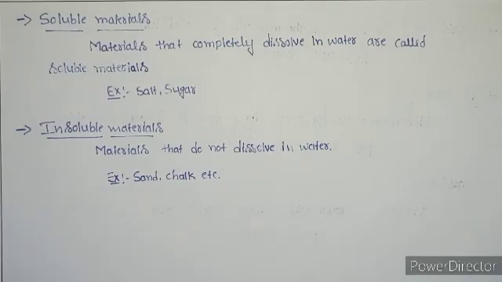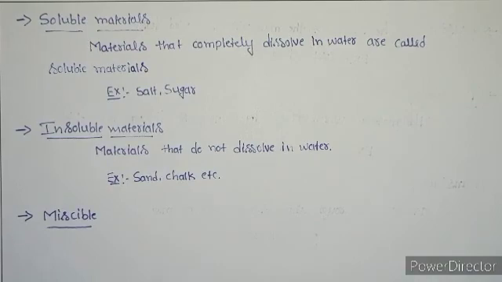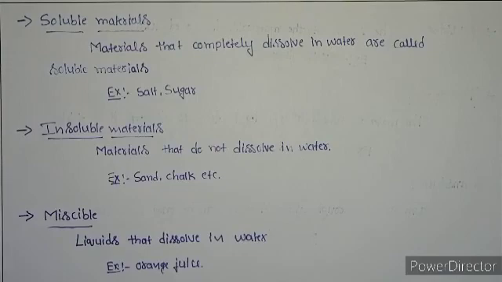Students, the next property of materials is miscible. So what is miscible? Some liquids dissolve in water. Those kinds of liquids are called miscible liquids. Example, orange juice. Orange juice dissolves in water, right? Because orange juice is miscible.